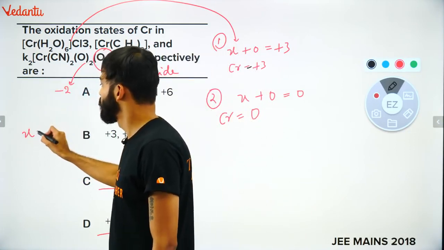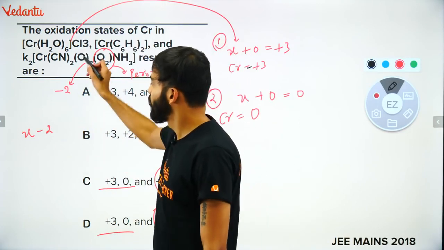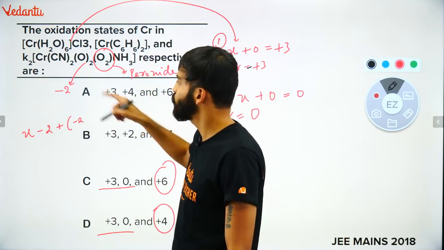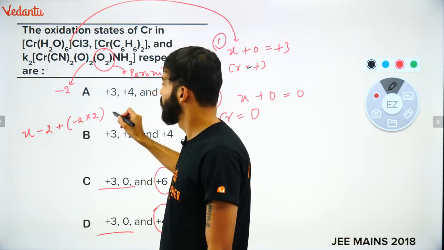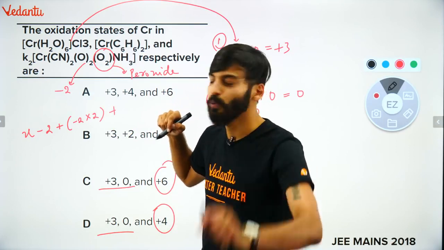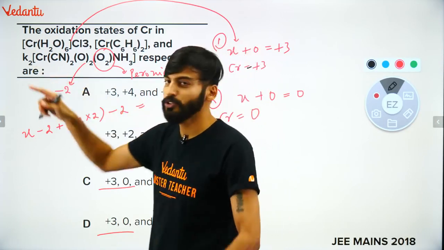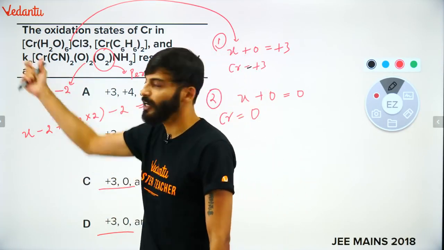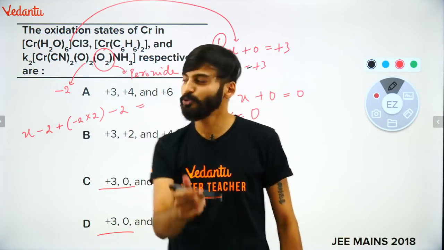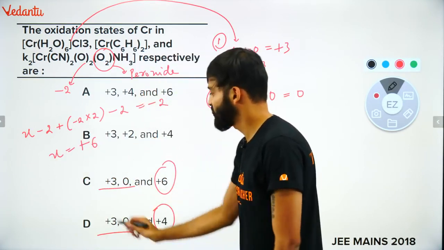So check this out. X from chromium. Cyanide is a negative ligand, -1 into 2, so -2. Plus, oxygen is -2. How many times oxygen is there? 2 times. Plus peroxide is -2, and how many peroxides are there? 1. So I'll write directly here -2. What is the overall charge? If potassium is outside, 2 potassium is there, overall complex is neutral. It means the complex must have -2 charge on it. So from here, can you get? X will become plus 6. So answer is C option.